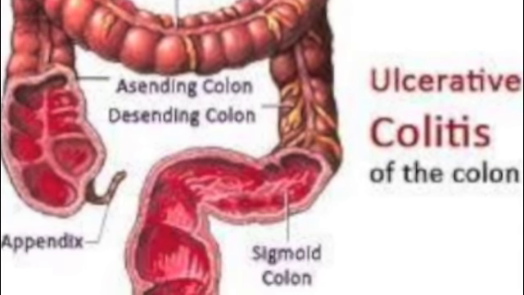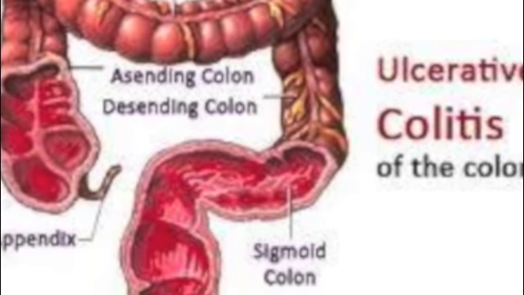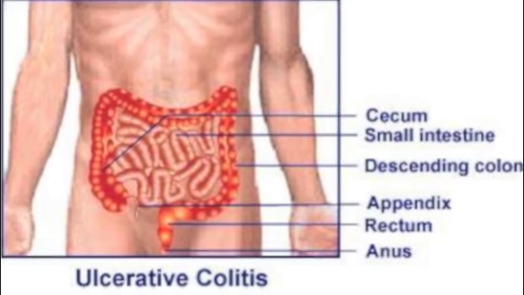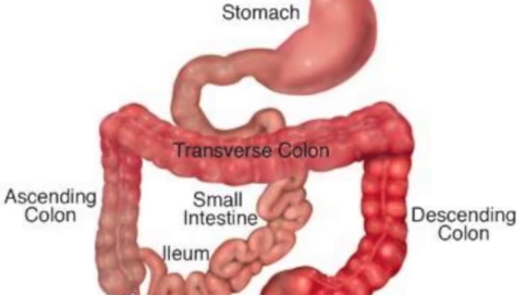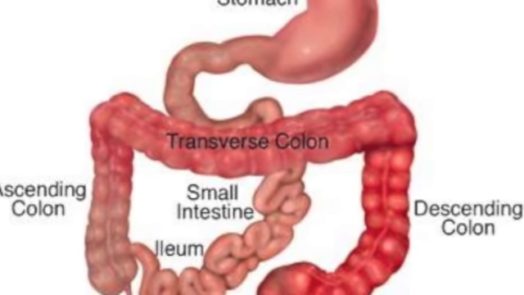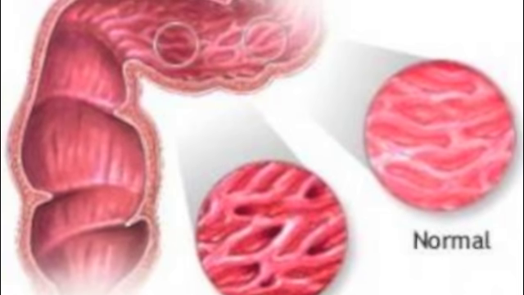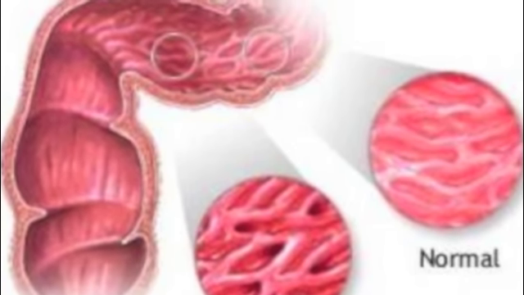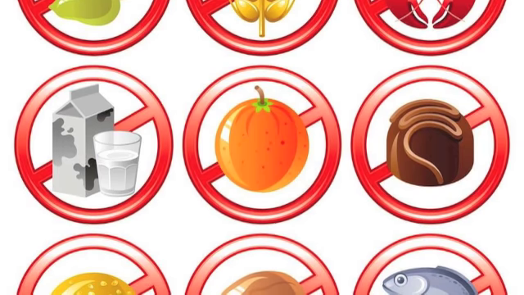Colitis is inflammation of the inner lining of the colon. It may cause abdominal pain and diarrhea with or without blood. Fever may be present. There are numerous causes of colitis, including infection, inflammatory bowel disease, ischemic, and microscopic colitis. Some diseases can be contagious virally.